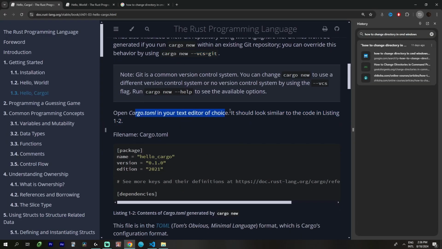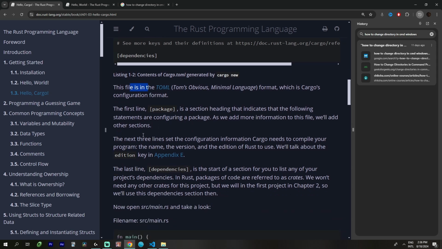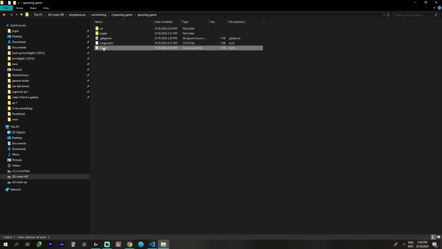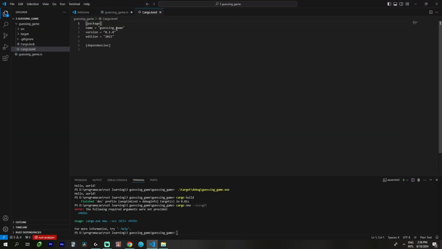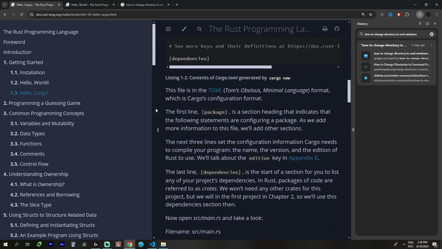Open Cargo.toml, I don't need this. Let's see this. Guessing game. Alright. The last line, dependencies, is the zero section.